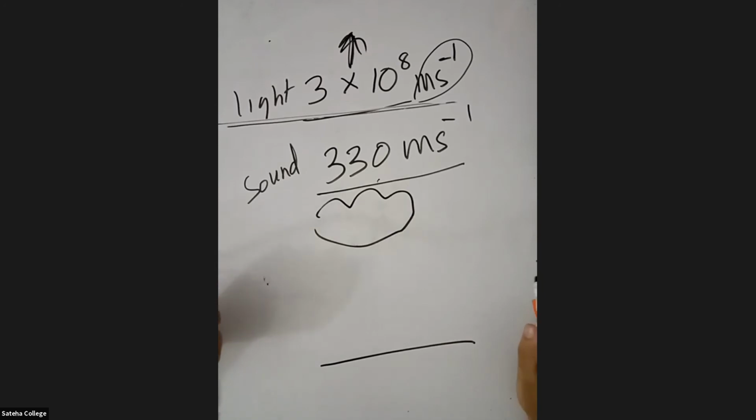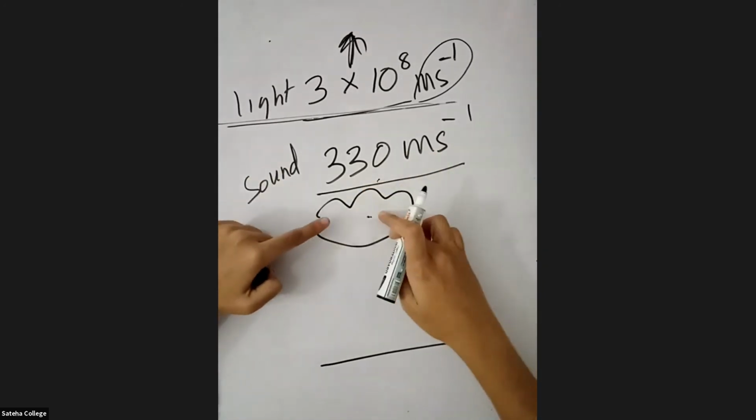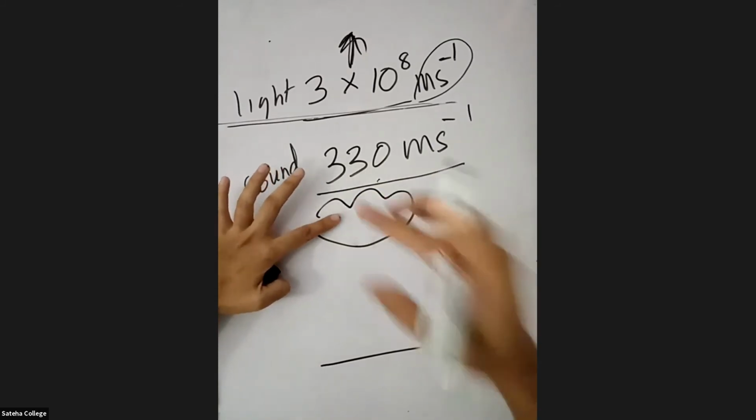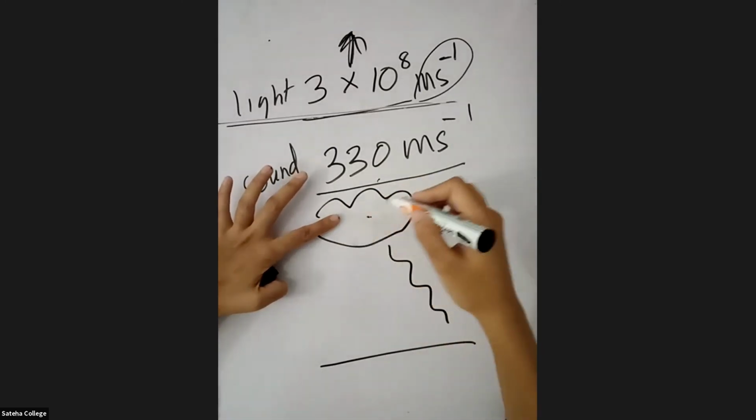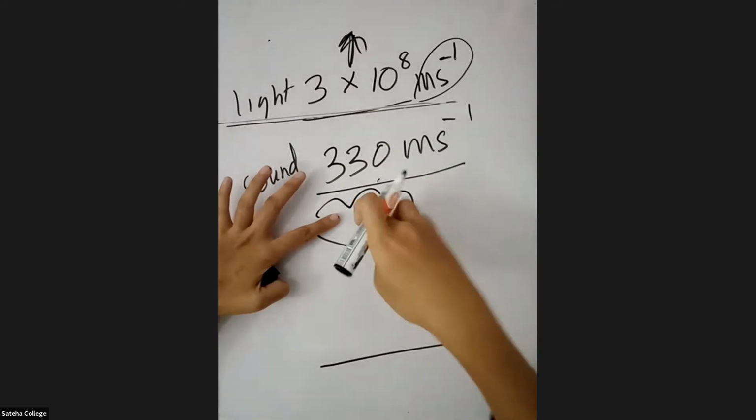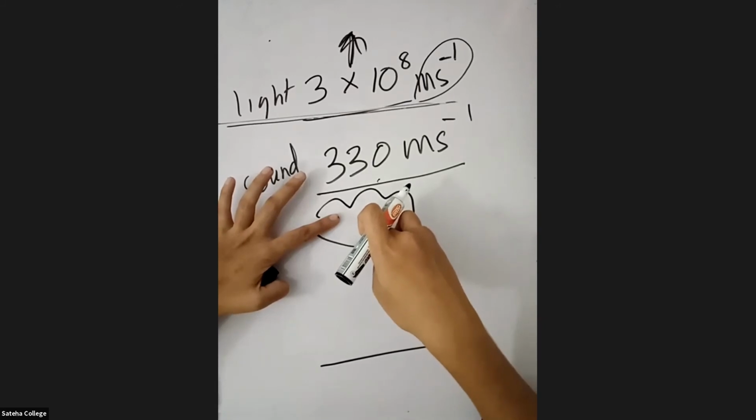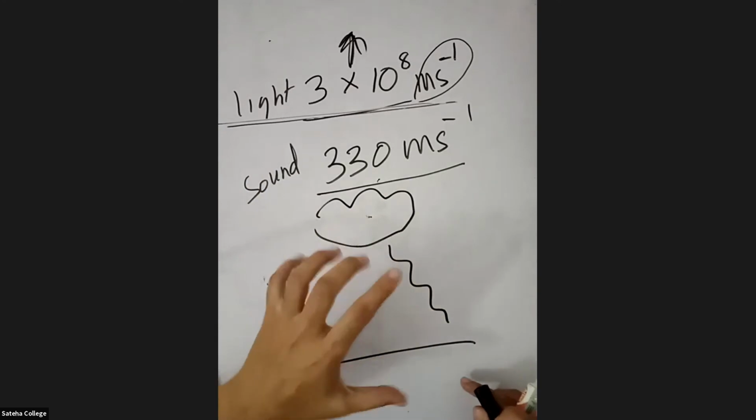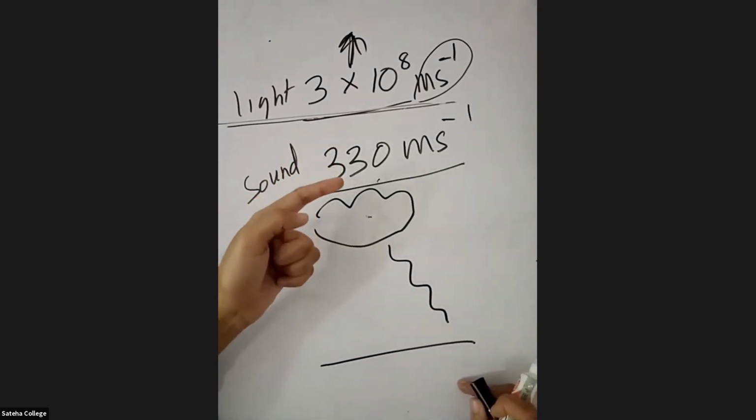Okay, let me tell you. Now, let's say that the lightning occurred here. You know that the light will travel first, and later only you will hear the sound. So what you can do is measure the time from the moment you observe the light to the moment that the sound is heard.